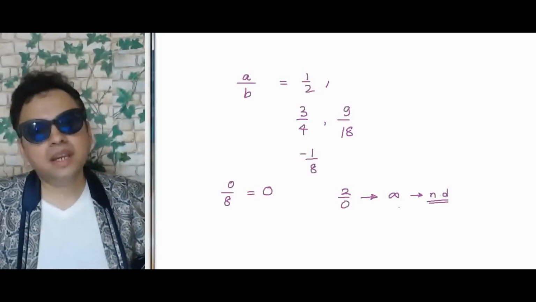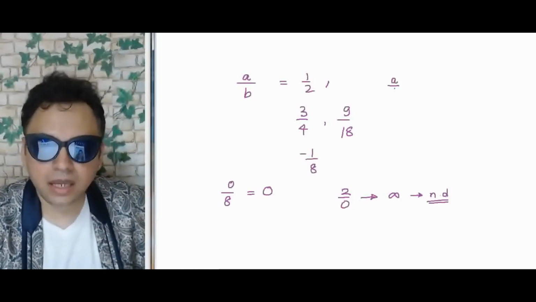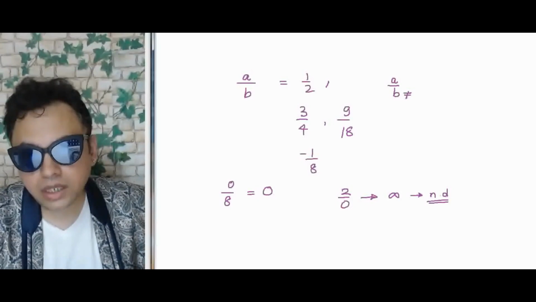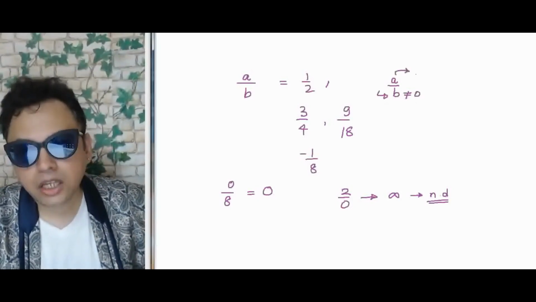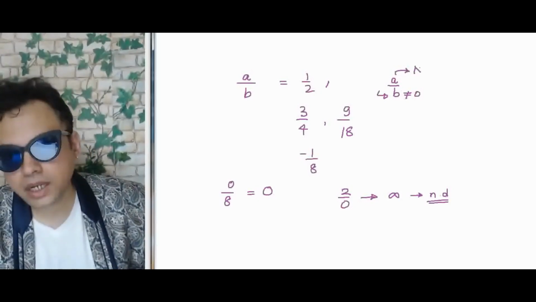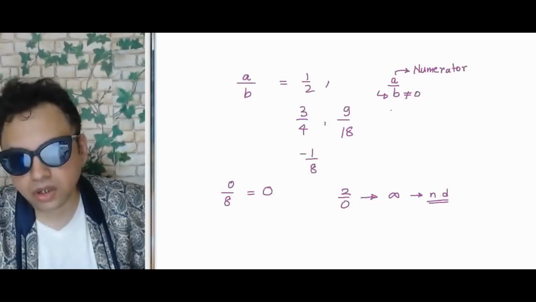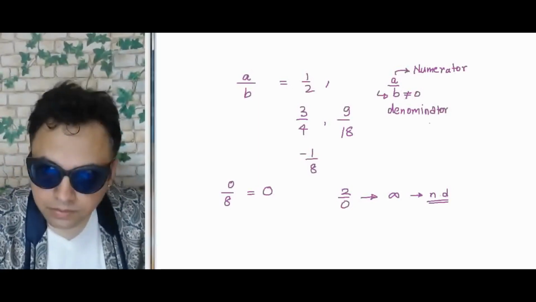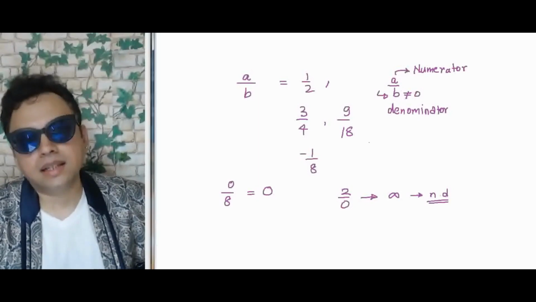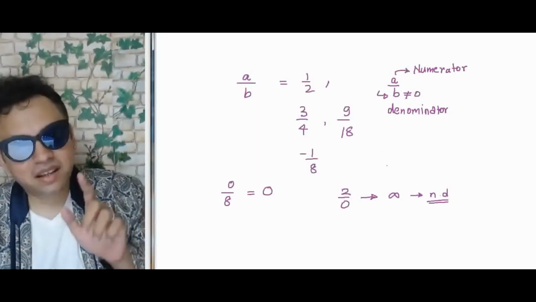Alright, so what we have learned today is that any set of numbers, if they can be represented as A by B, where B is not equal to 0, the denominator, this is called the denominator, this is called the numerator. The top part is numerator, okay, and the lower part is called the denominator. Right? Now if denominator is not 0, then A by B is called a rational number, right? A ratio which turns into a rational number.